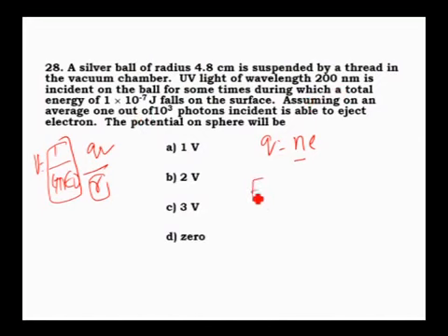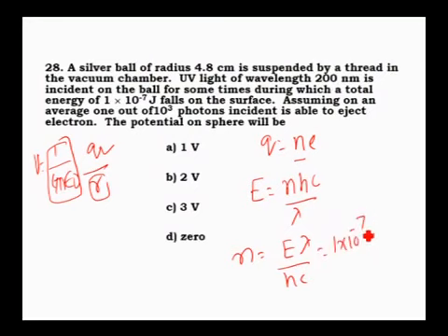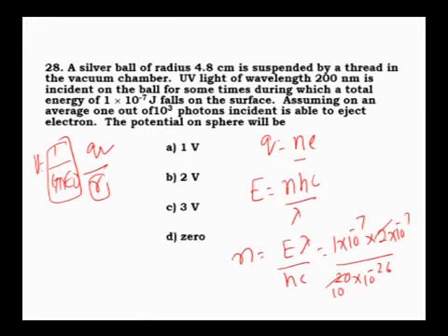Now you know the expression for n number of photons, energy will be n into h into c divided by lambda. Correct? Therefore n number of photons is equal to E into lambda divided by hc. Energy is 1 into 10 power minus 7. Lambda is 200 nanometer, which is 2 into 10 power minus 7. Write it simply. By hc, that is 20 into 10 to the power of minus 26. When we calculate, the 2 ones and 2 tens cancel. Therefore in the numerator, n is equal to 10 to the power of minus 14.